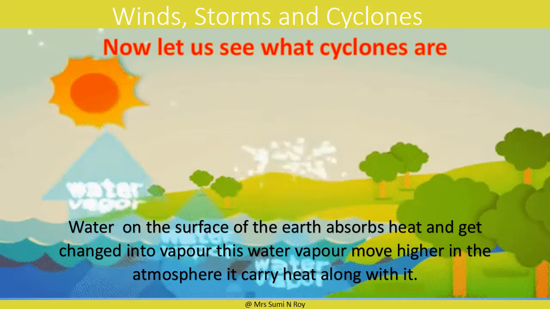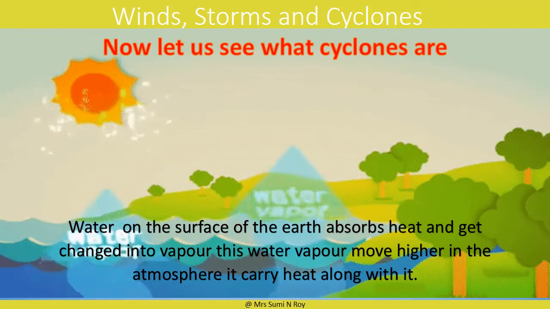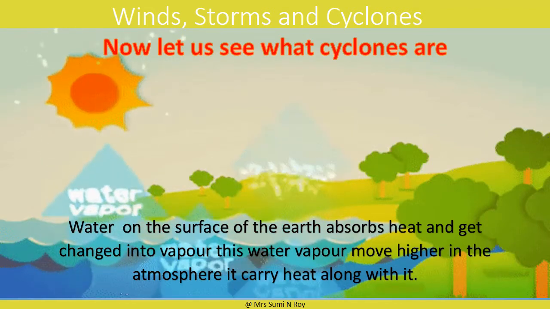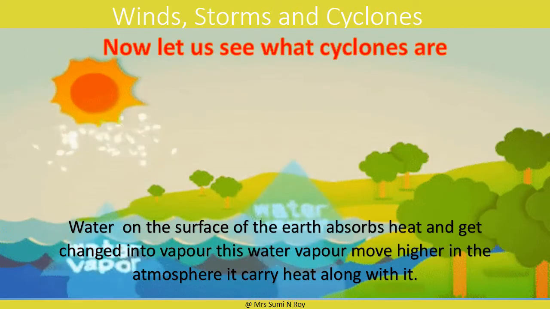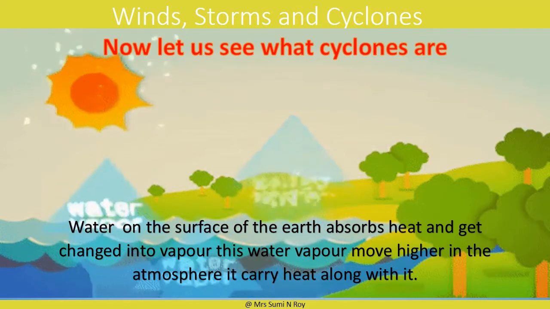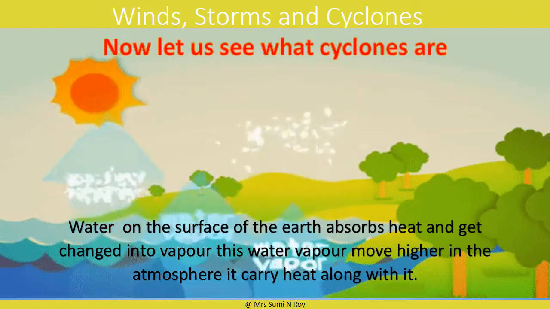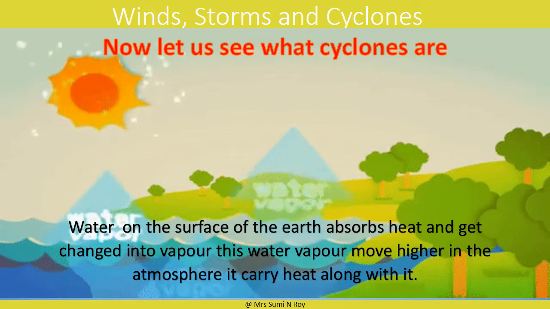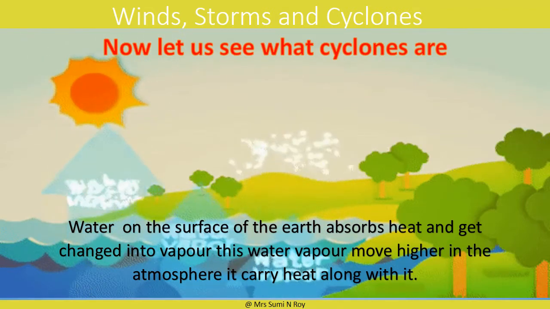A cyclone is powered by the heat of condensation of water vapor present in the warm, high moisture air which rises from the warm sea and condenses at high altitude to form clouds. The sea water becomes warm because it is heated by the sun's heat rays. It is the warm sea water which produces heat continuously for the evaporation of water to form water vapor. Let us now discuss the cyclone in detail.